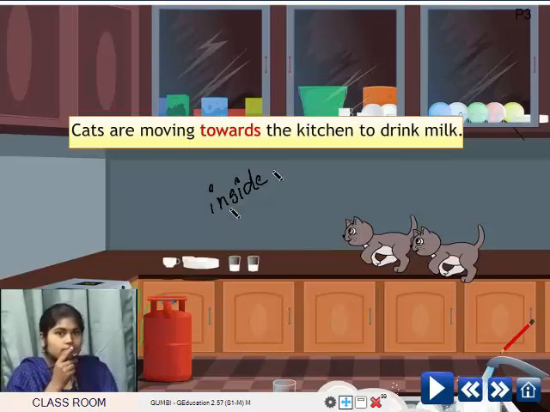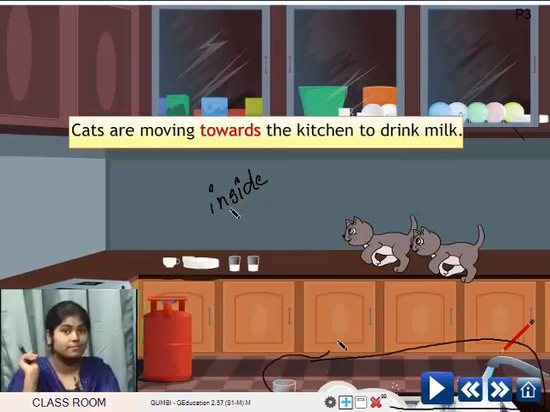And what else can we say here? There's a sink here. You can see a sink, children. Yes, there are a lot of vessels in the sink. So where are those vessels? In the sink, right? So in the sink. And you can see the two glasses of milk. They are beside each other. Correct? The two glasses of milk are beside each other.